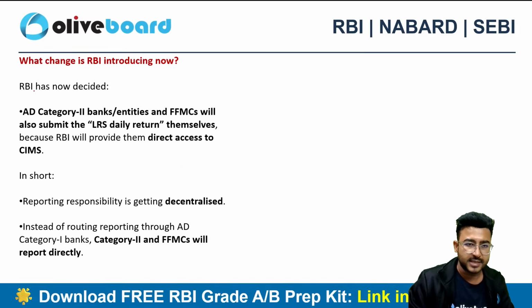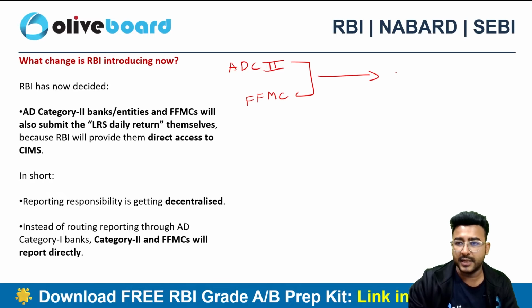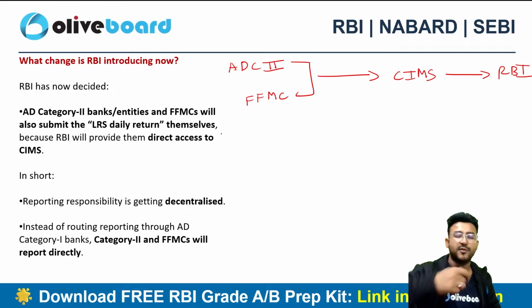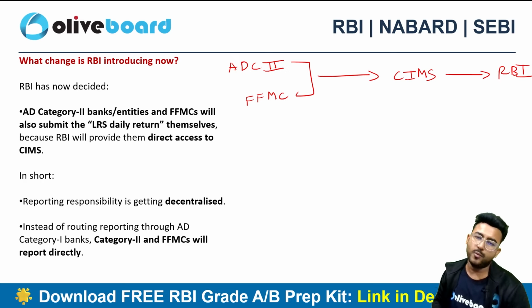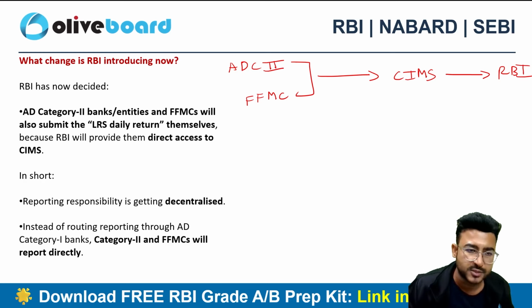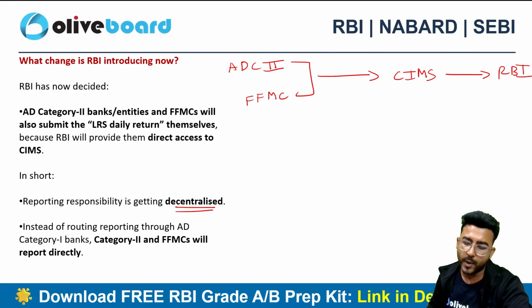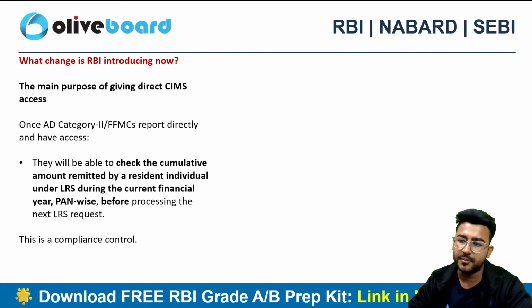Now what is the amendment? The amendment here is that RBI has now decided to give authority to AD category 2 banks and FFMCs. They'll be getting direct access to the CIMS, and they can report the data to the Reserve Bank of India directly instead of routing through the AD category 1 bank. So now AD category 2 banks and FFMCs will be getting direct access to this portal, and the reporting responsibility is getting decentralized. Earlier it used to be centralized with the AD category 1 bank, right? This is the change in the provision here.